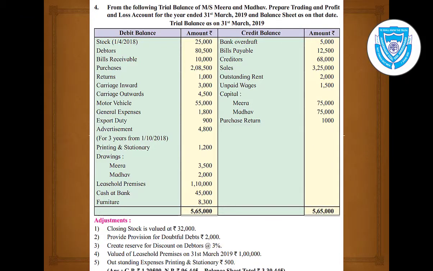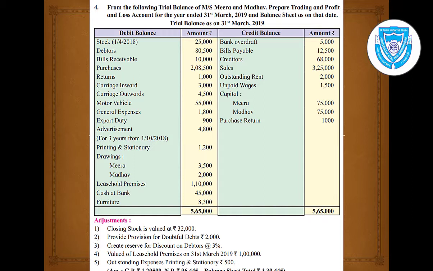The problem is provided on the whiteboard. The debit side is showing you the debit balances of the trial balance. The credit side is showing you the credit balances, and different types of accounts are there. Capital is provided.